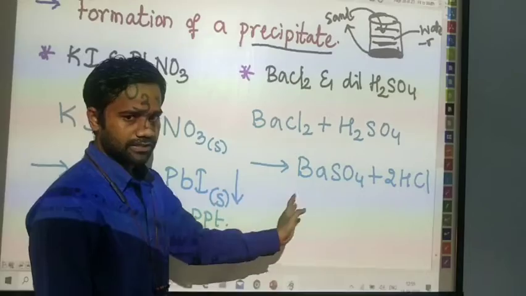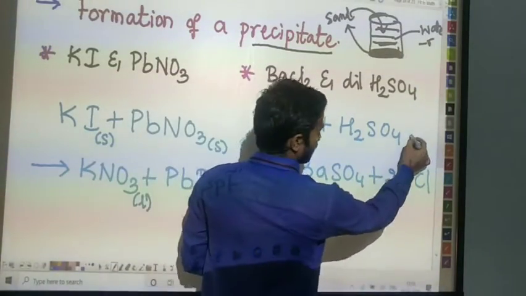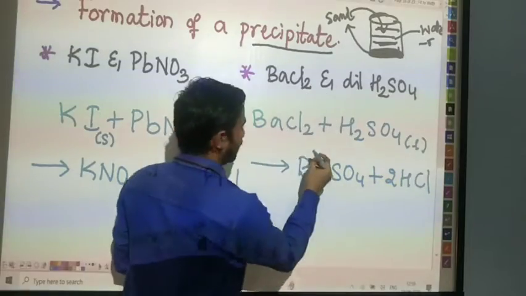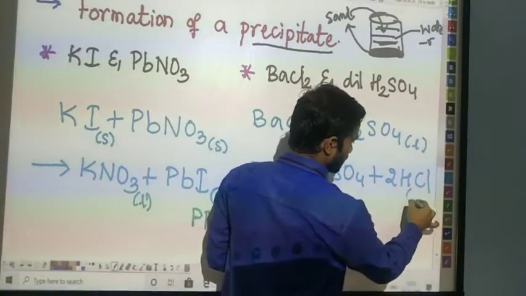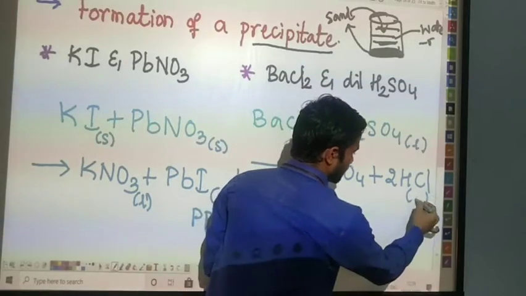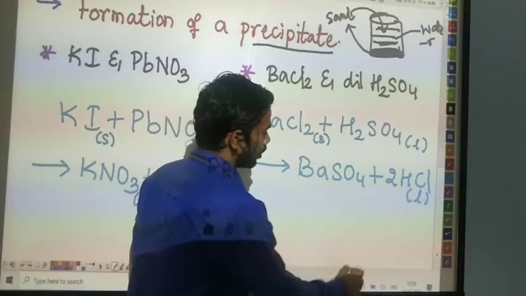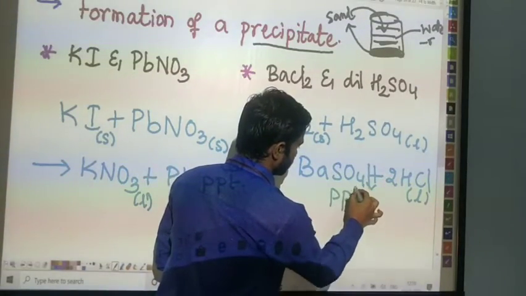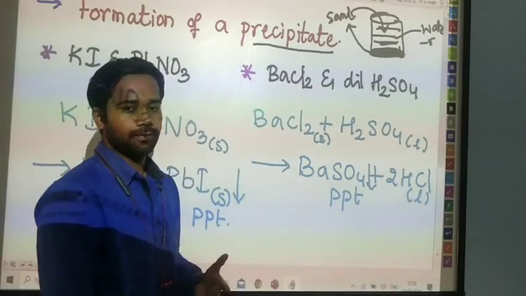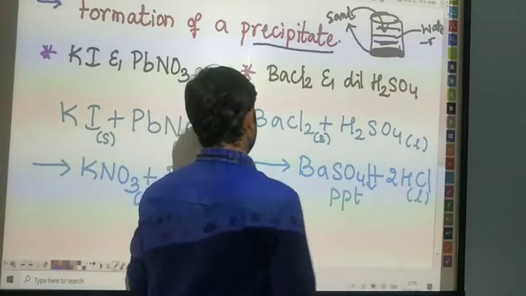Can you tell which is the precipitate here? Yes, you are definitely right. It is liquid. Yes, we know that. Barium chloride is solid in nature. HCl, we already discussed, is an acid which is present in the liquid form. If it is liquid, definitely it is going to be what? It is going to be our precipitate. Okay, it is going to be known as our precipitate.